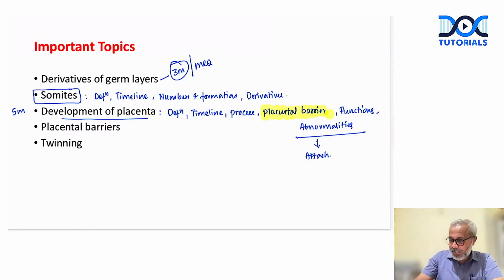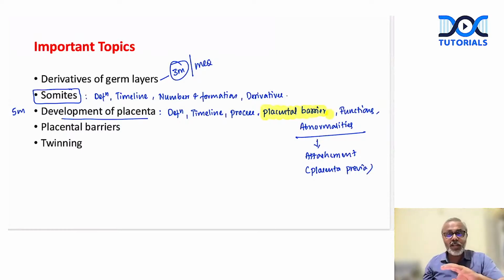Okay. When we talk about attachment, we usually describe one important condition. And what is that? We call it placenta previa, right? Now, this is a very important three-marker question where we need to talk about what is placenta previa, what are the different grades of placenta previa, right? Now, this is again a very important three-marker question.